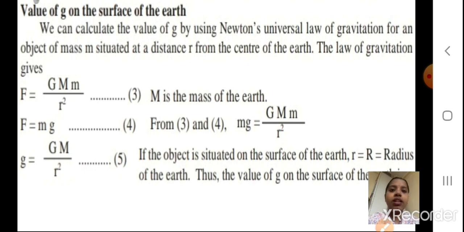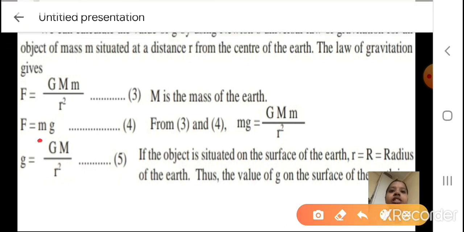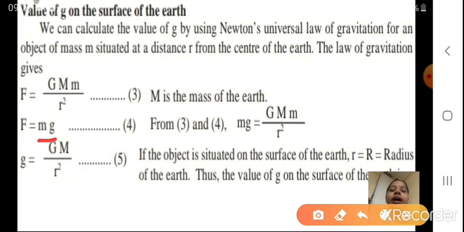Force, if I want to calculate, I will just multiply mass into gravity. Okay students, so from 3 and 4, what I can get: instead of this mg, I am going to correlate mg with this F. Now you know what the F value is: GMm upon r square. So I have substituted, instead of F, GMm upon r square is equal to mg. Okay students, did you understand this?